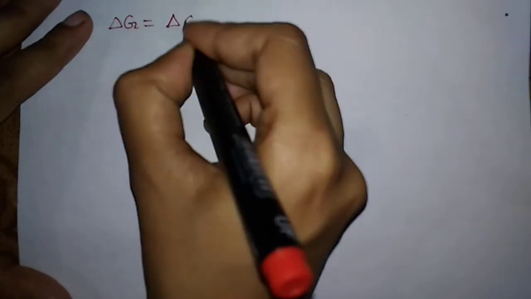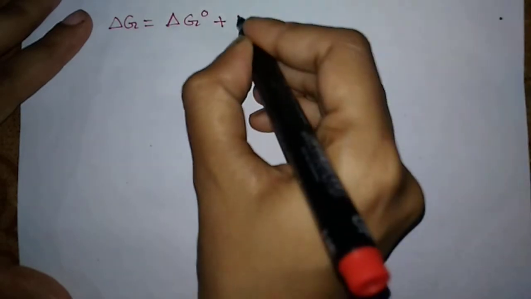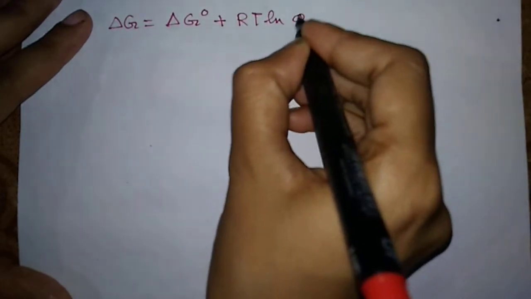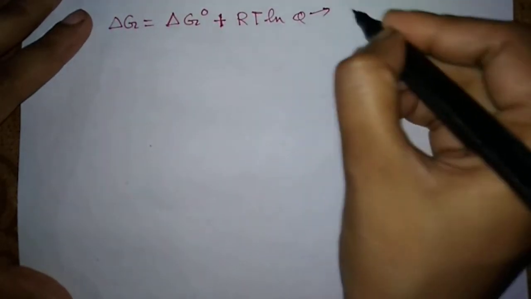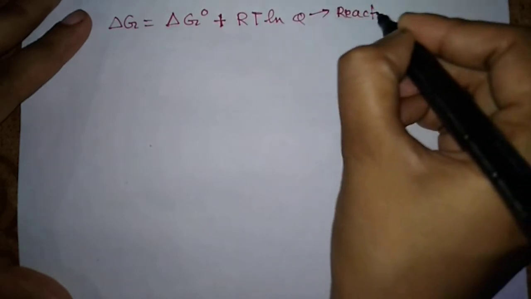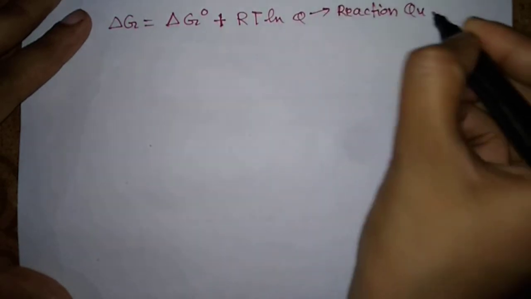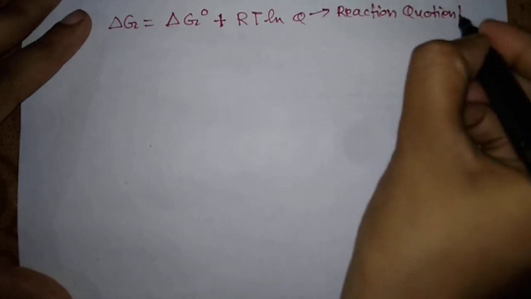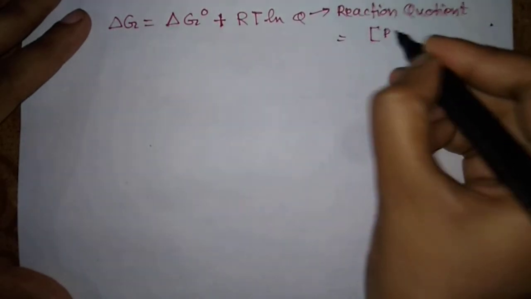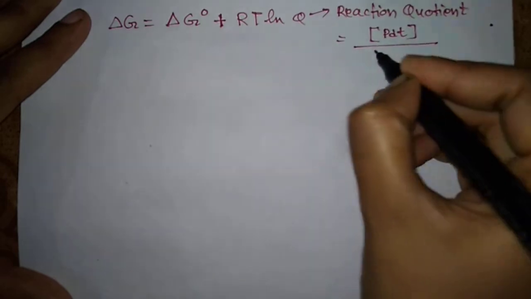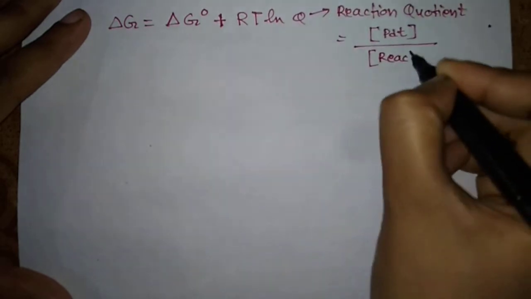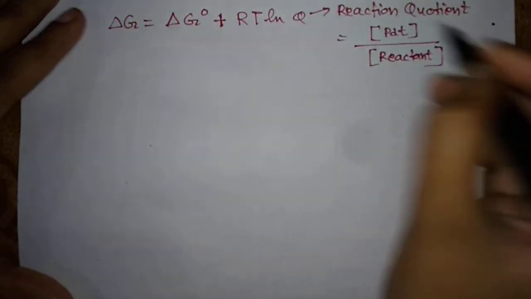It is delta G equal to delta G naught plus RT ln Q. This Q is nothing but the reaction quotient, and it is equal to the concentration of the products in a reaction divided by the concentration of the reactants.